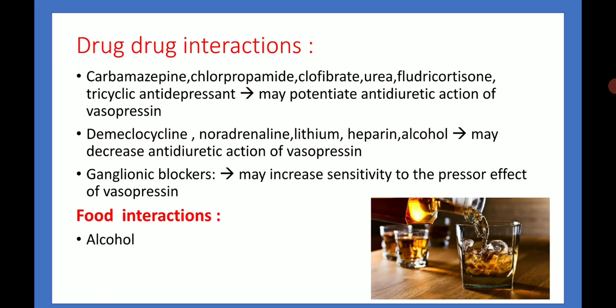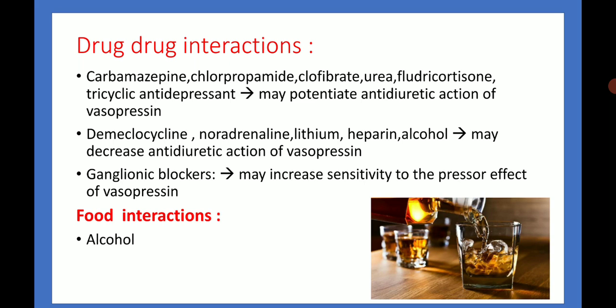Then demeclocycline, noradrenaline, lithium, heparin, alcohol may decrease the antidiuretic action of vasopressin. Demeclocycline produces a nephrogenic diabetes insipidus by reducing the vasopressin-stimulated generation of cyclic AMP in the collecting duct, thereby decreasing the urine concentration.